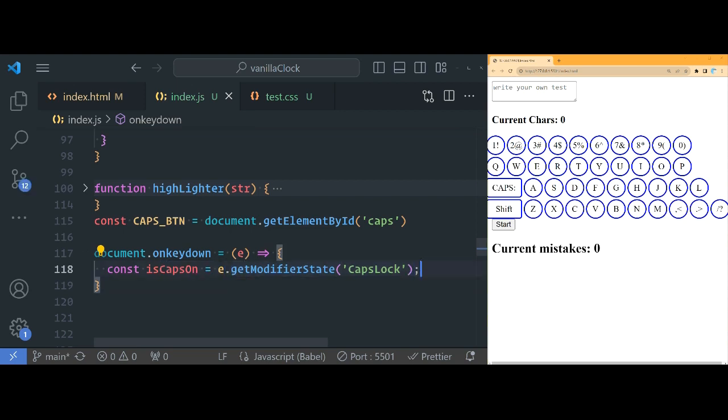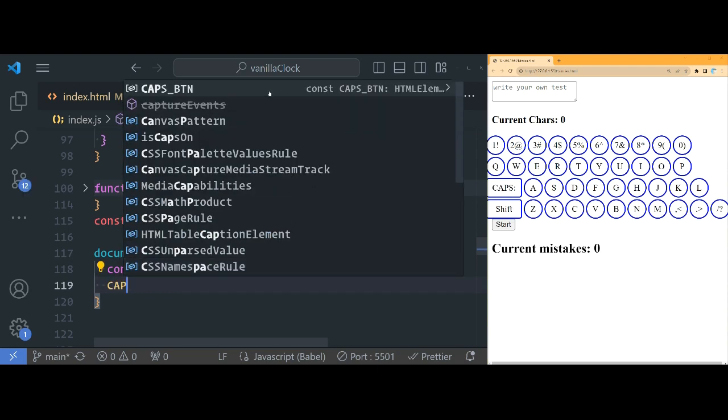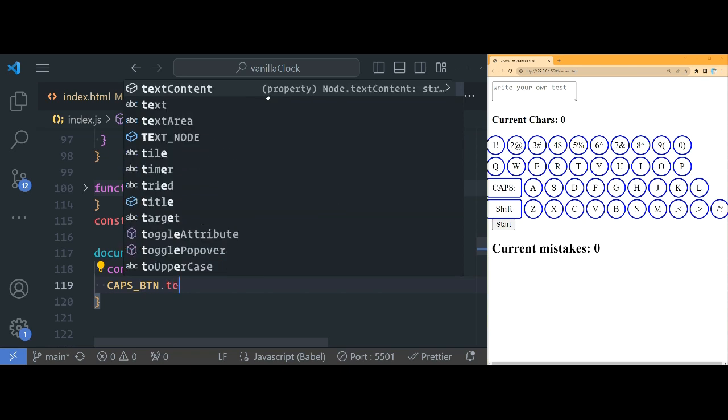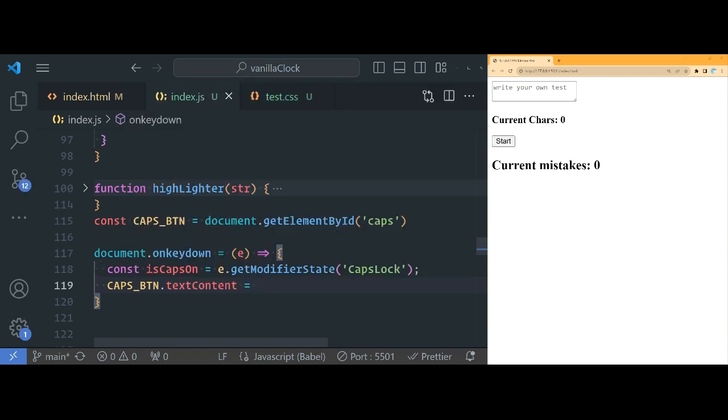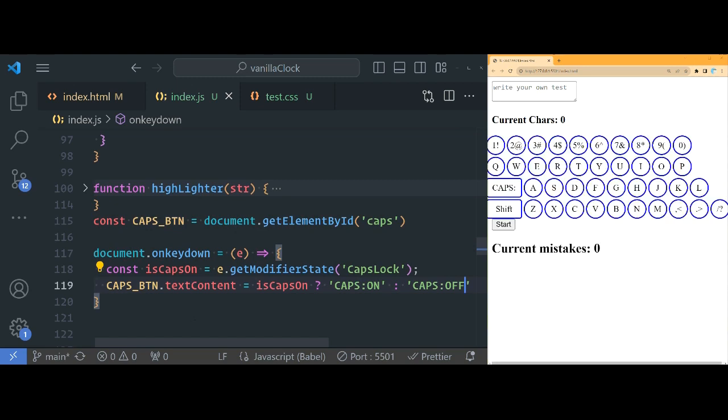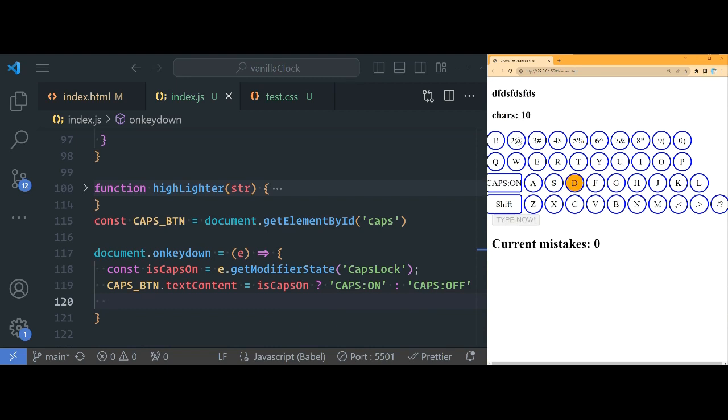Okay. So now you can say something like, let's select the caps btn and set its text content will be equal to, hey, if the caps is on, its text content will be caps on. Okay. And if not, its text content is going to be caps off, like that. Okay. So now let's try here. See caps on, caps off, caps on, caps off. And it'll even work while we type.